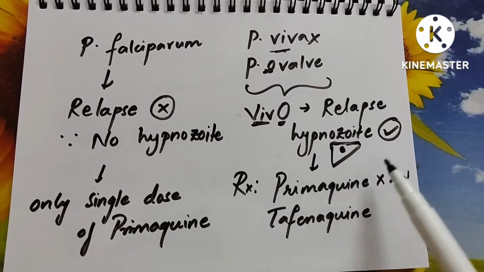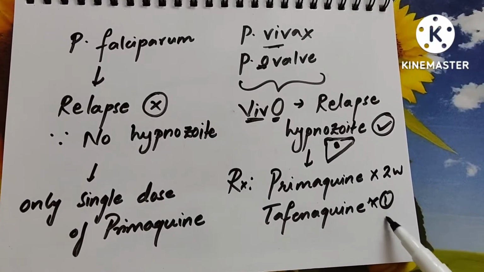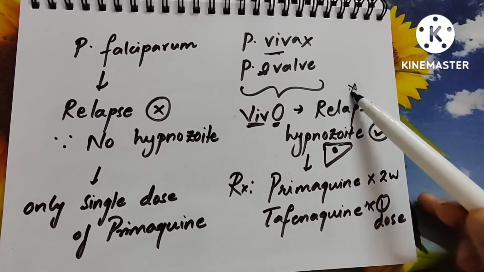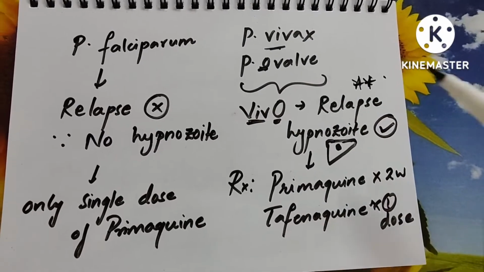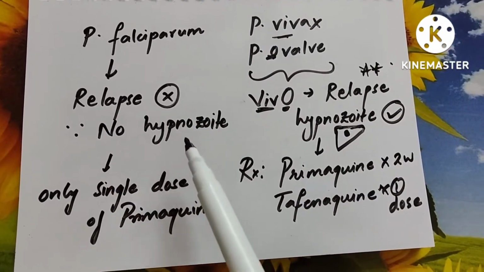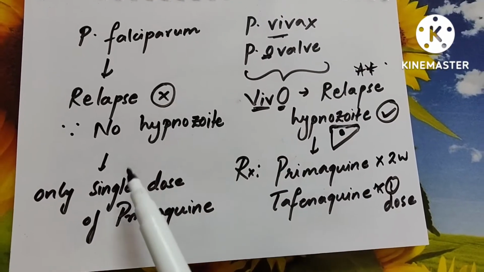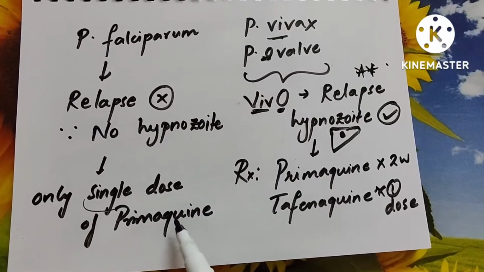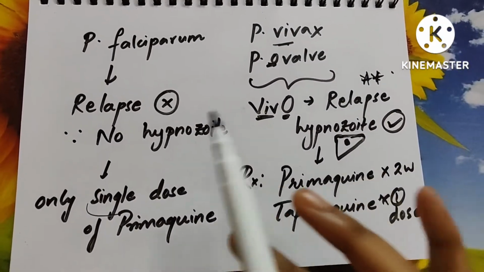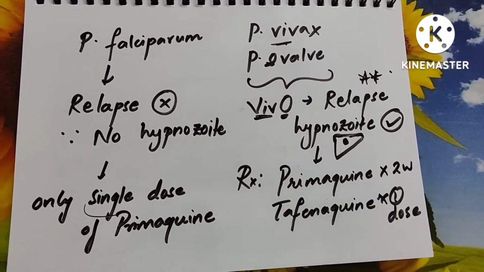So you use primaquine for 2 weeks for vivax and ovale, or tafenoquine for one single dose is enough. Where you have to remember is that the relapse phase is seen with vivo. Whereas in falciparum there is no relapse phase, since there are no hypnozoites that stay dormant in the liver in this cycle. So there you need only one single dose of primaquine, whereas for vivo, you need 2 weeks dose of primaquine. This is just a small summary about falciparum, vivax and ovale.